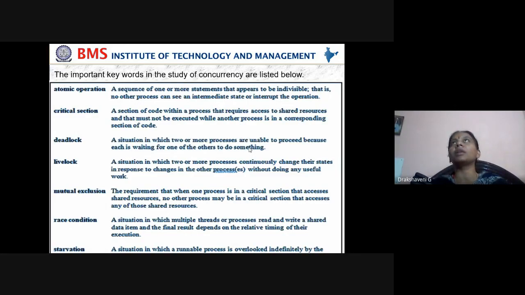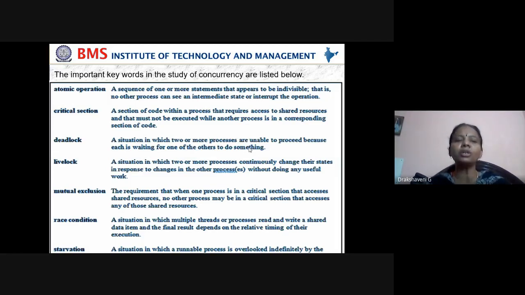Now, the important keywords in the study of concurrency are listed below. What are the important keywords required for concurrency? Atomic operation. Atomic means a single operation; only one operation should be allowed at one particular time. It is a sequence of one or more statements that appears to be indivisible. That is, no other process can see an intermediate state or interrupt the operation. That's what atomic means: a single operation should be going on.